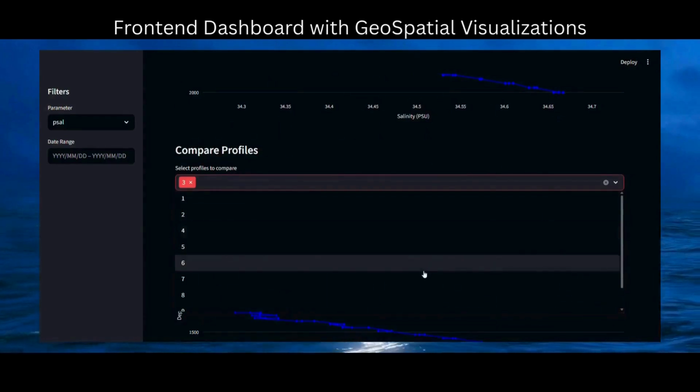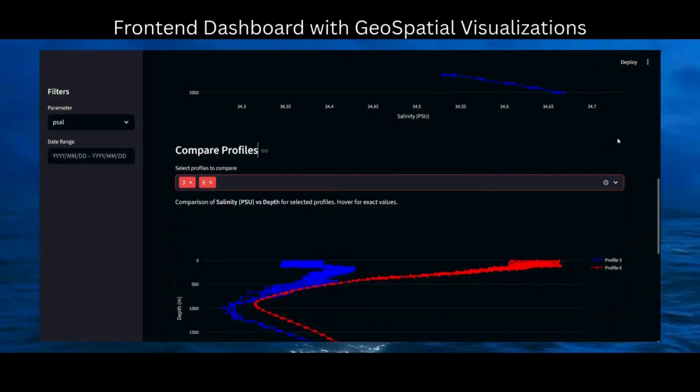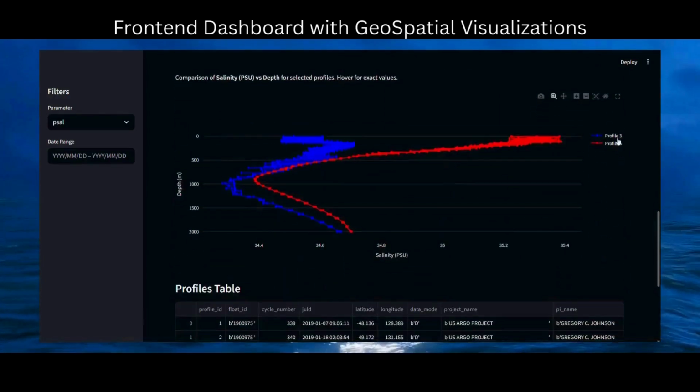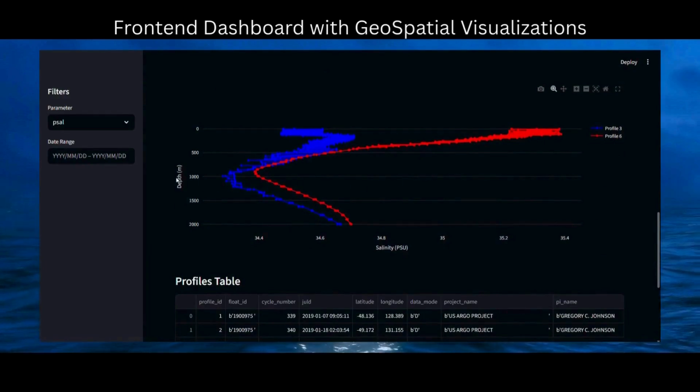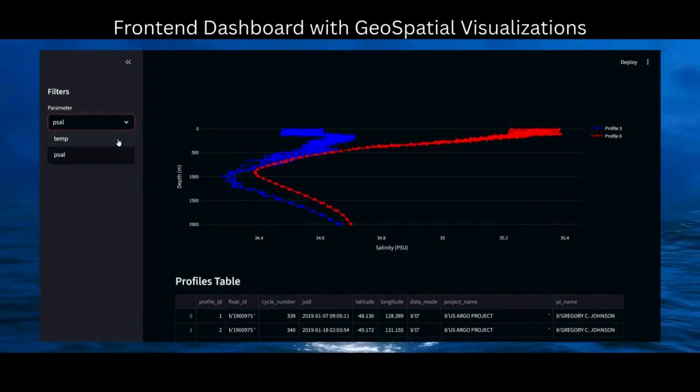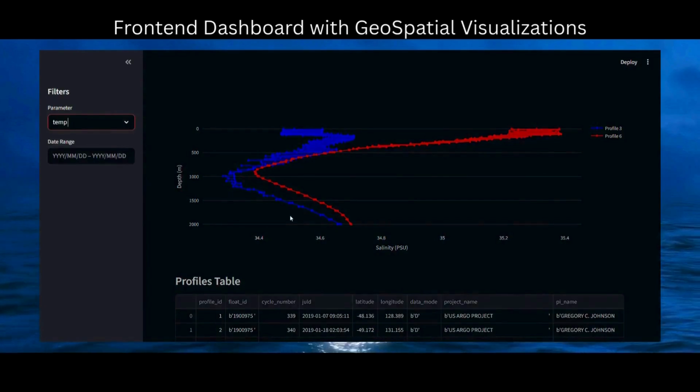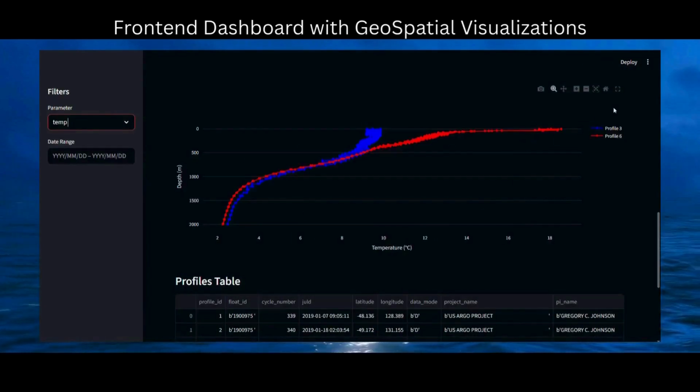Now let's compare profile 3 and profile 6. We can see the curves depth versus salinity and depth versus pressure. See the difference between the data in different profiles collected by Argo floats.